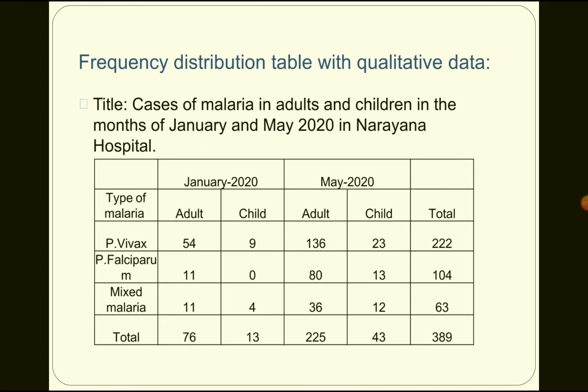So frequency distribution table, qualitative data. Cases of malaria in adults and children between the months of January and May 2020 in RN hospital. So January to May 2020, adult, child. So we can have a frequency table: number of males, number of adults, number of children. Because of Vivax, falciparum, all these things we can put in a frequency distribution table.